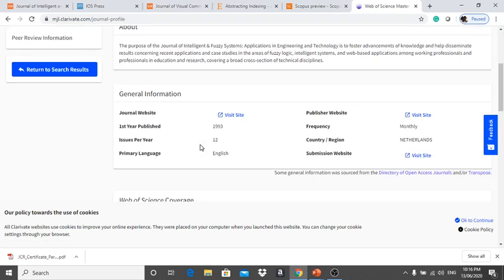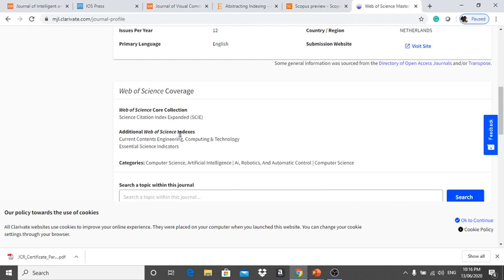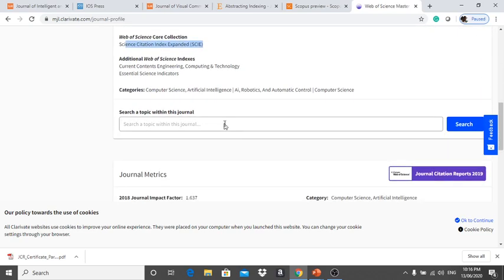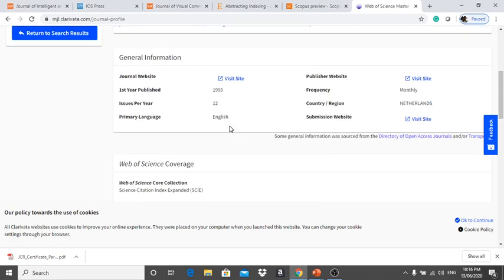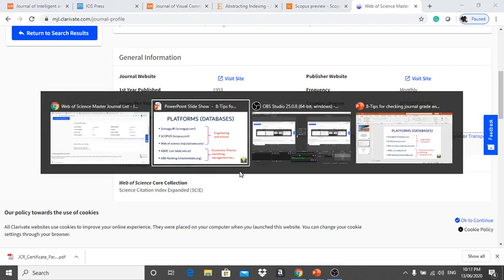If you go to the profile page, a detailed explanation is given about the journal, and the first year of publication, 1993. The details are available here. The Web of Science Citation Indexing and so on, they give all the information, and here you can find any particular journal also. Okay, so like that we can identify the quality and grade of the journal using these three platforms.